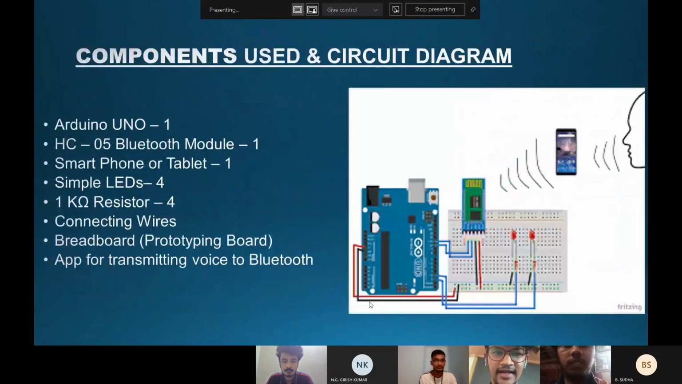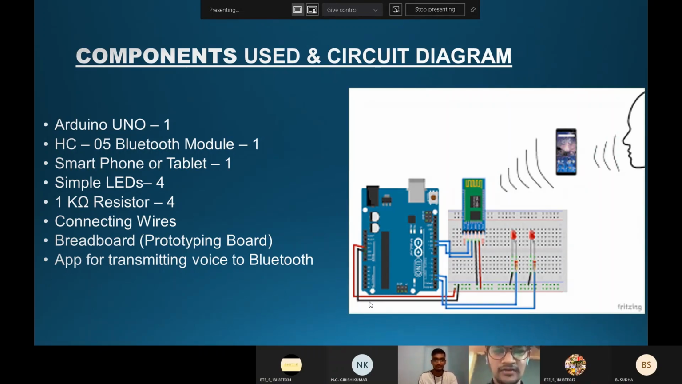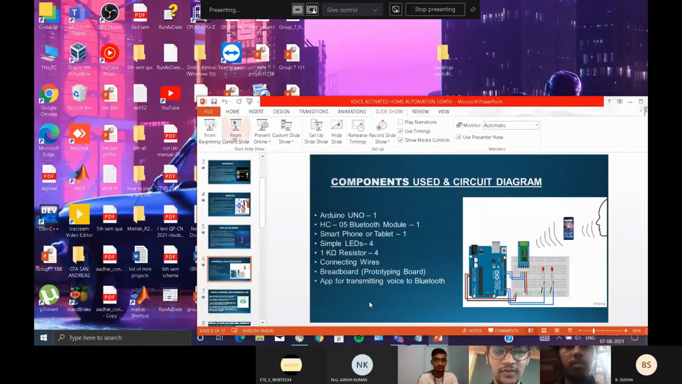And the next components are a smartphone or tablet, simple LED, 1 kilo ohm resistors connecting with breadboard, and an app for transmitting voice to Bluetooth. Arduino Bluetooth voice controller app. Using this app, we can send and receive the data from the devices to an Arduino using Bluetooth. For connecting the Arduino to the devices from the mobile phone using Bluetooth, the HC05 module was used.